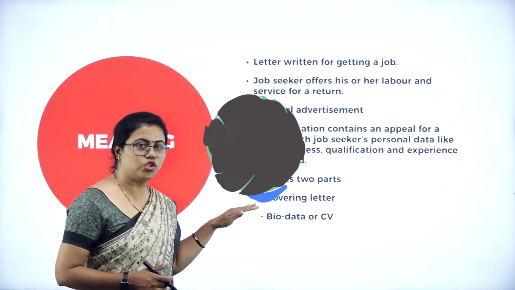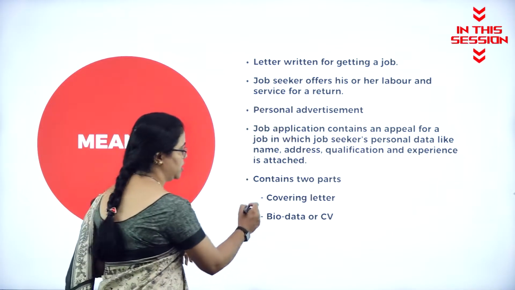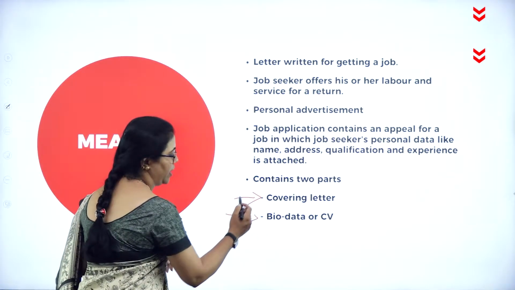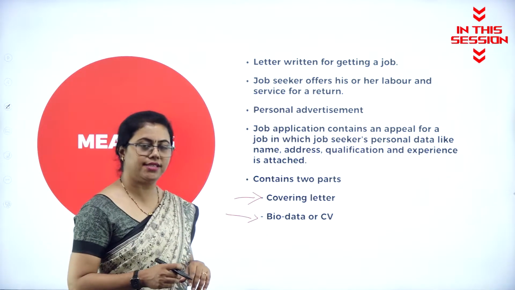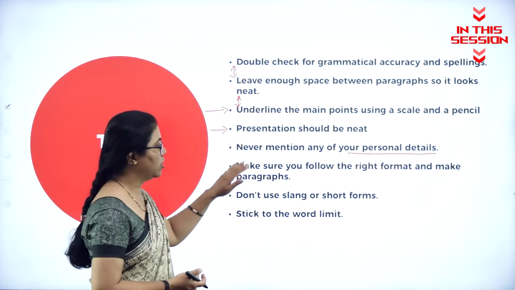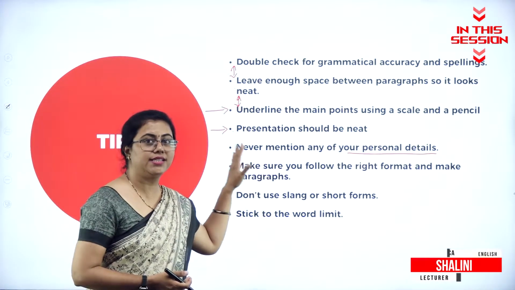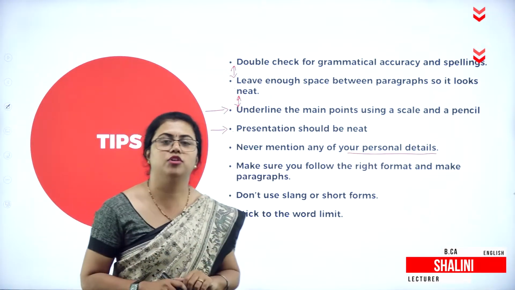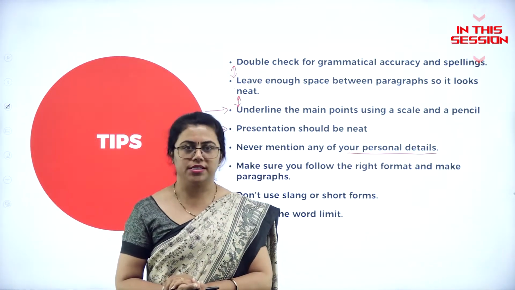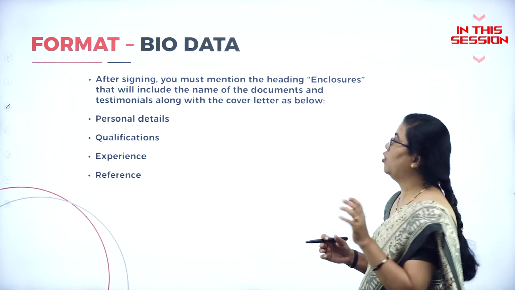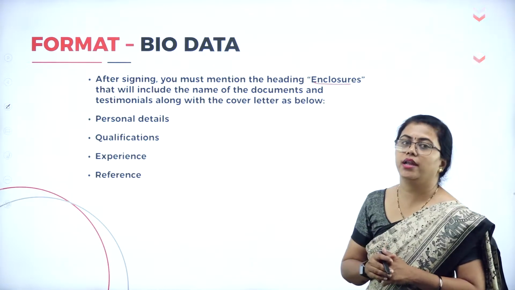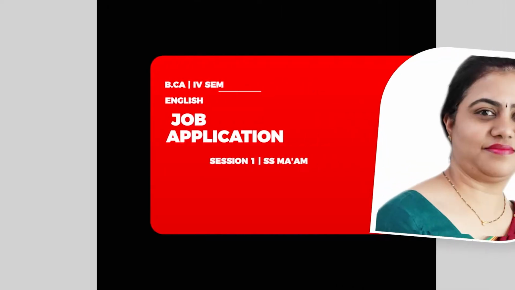This actually contains two parts. What does it have? The first thing is the covering letter. The second part is the biodata, which you also call a CV or curriculum details. You are not supposed to enter your personal details, and this is from an exam point of view. But when you're applying for a job, you ought to mention your personal details. You should include all the details, like enclosures, and in that enclosure, this biodata can be attached.